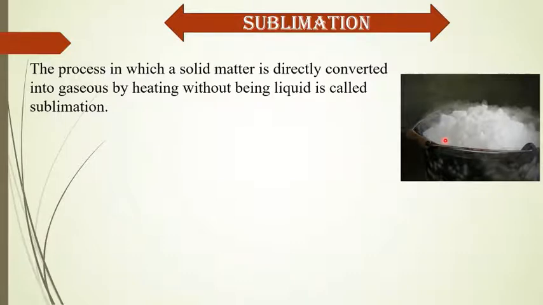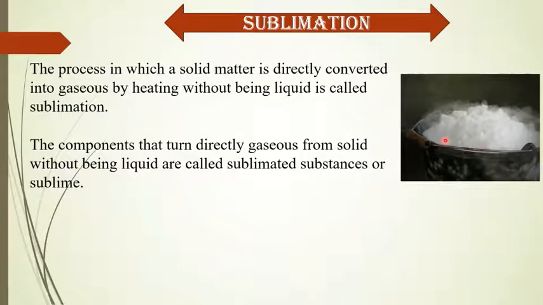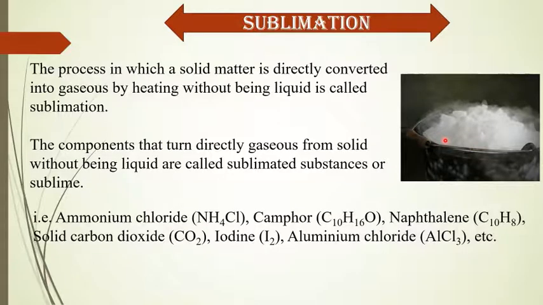Here a solid matter is heated and it directly becomes gaseous without being liquid. The components that turn directly gaseous from solid without being liquid are called sublimated substances, or they are also called sublime. For example, ammonium chloride, NH4Cl. It is also called Nishadol.